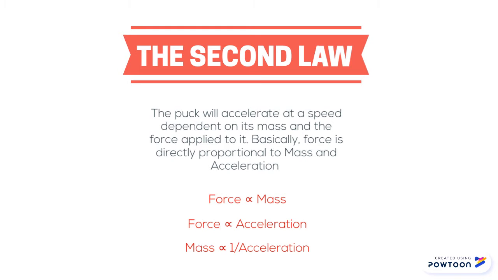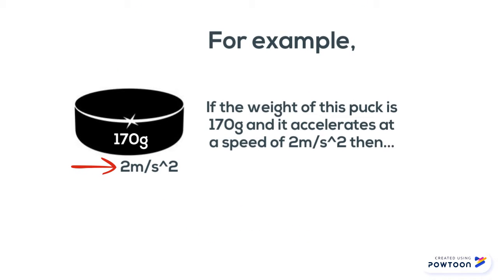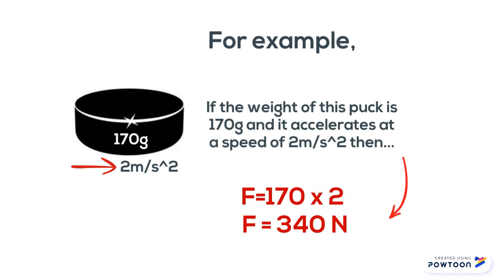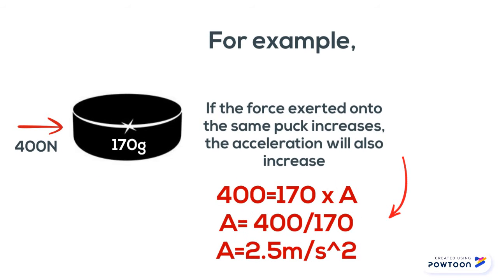Basically, force is directly proportional to mass and acceleration. For example, if the weight of this puck is 170 grams and accelerates at a speed of 2 meters per second squared, then the force would equal 170 times 2, or 340 newtons. If the force applied to the same puck increases, the acceleration of the puck will also increase.